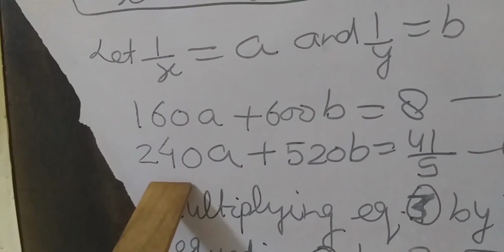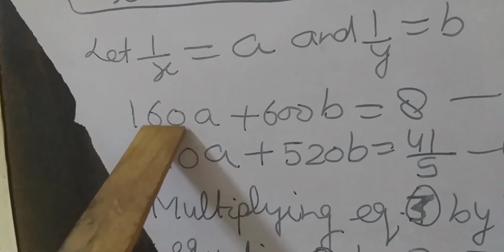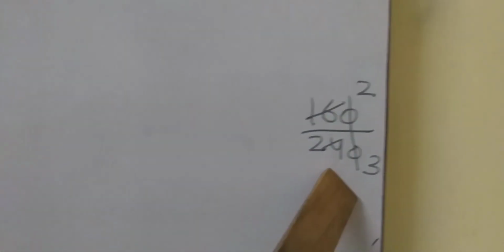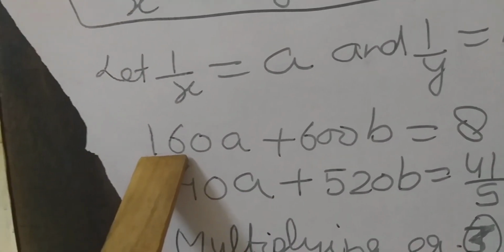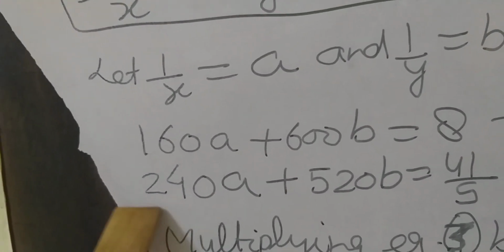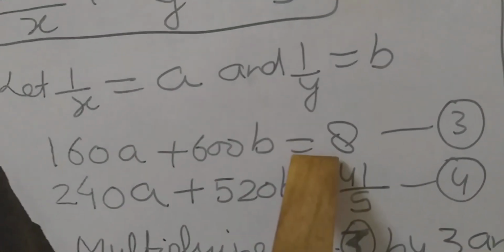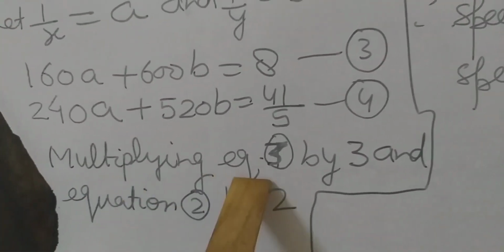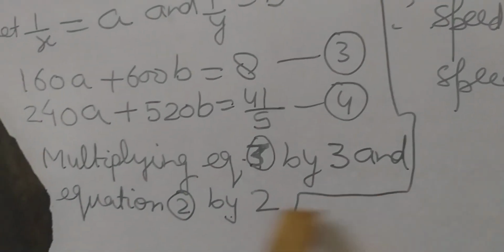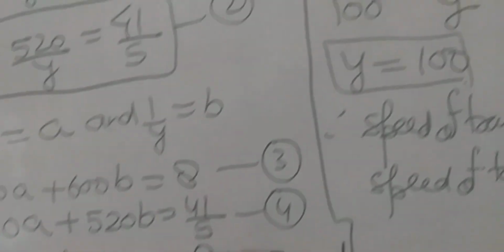So always remember, when values are bigger, write them separately on rough and simplify them. By the simplified value you have to multiply the equation. So 2 is coming here and 3 is coming here. The first equation is multiplied by 3 and the second equation by 2. So multiplying equation 3 by 3 and equation 4 by 2.